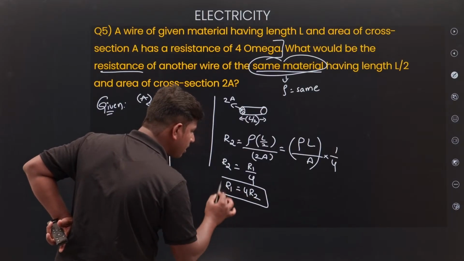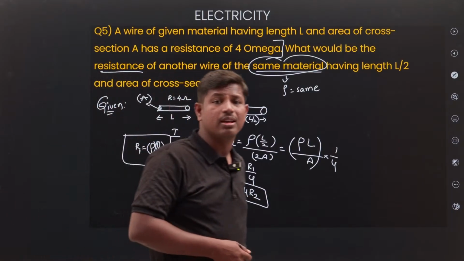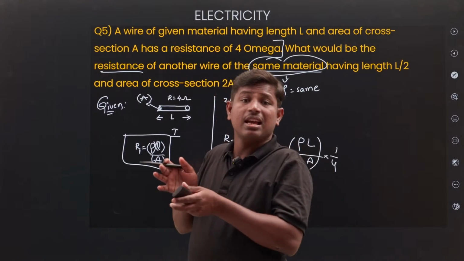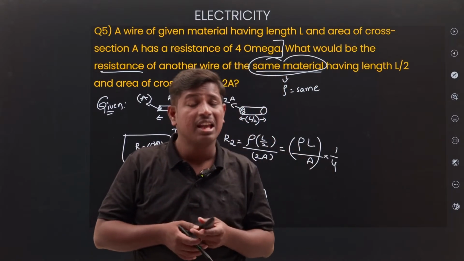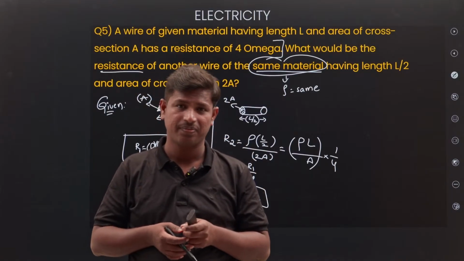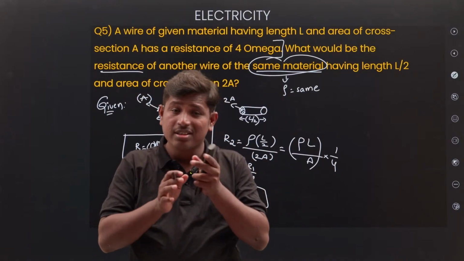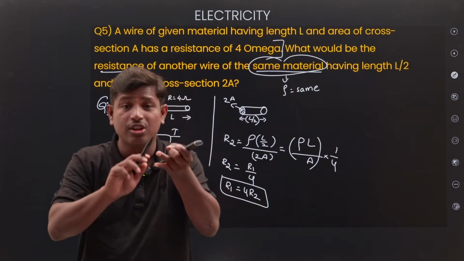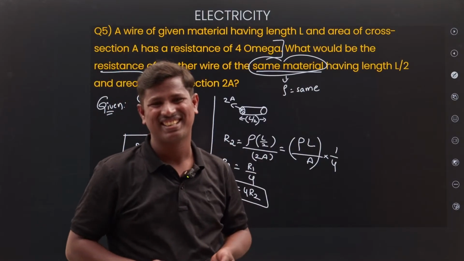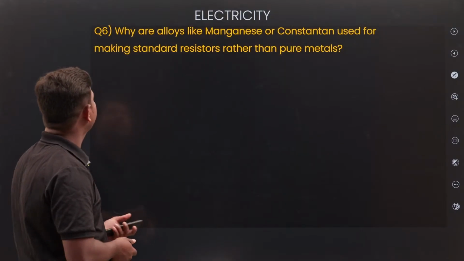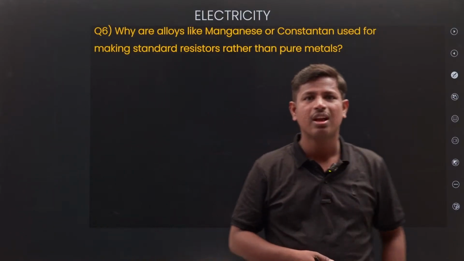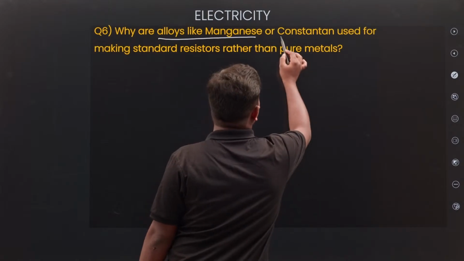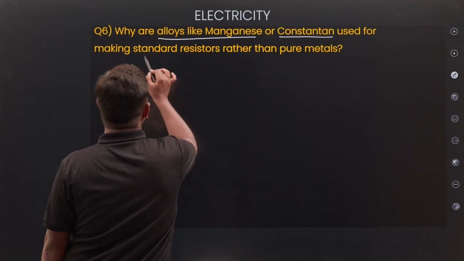So comparing the two materials, R1 and R2, R1 has more resistance compared with R2. Why? Same material, na? Even in the same material, resistance depends on what factors? It depends on length, nature of material, and area of cross section. Okay? Next, one more question. Why are alloys like manganin or constantan used for making standard resistors?